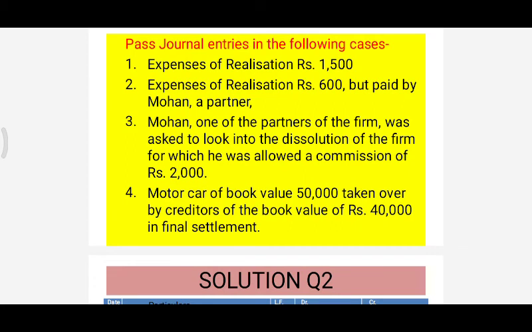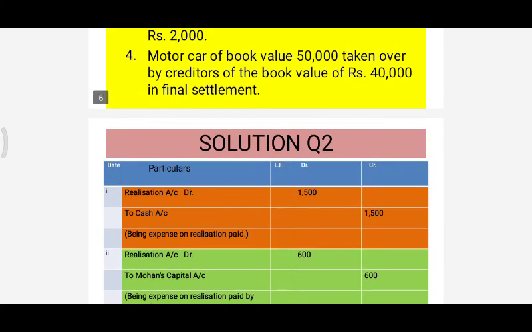Then we have the second entry: expenses of realization rupees 600 but paid by Mohan, a partner. What does it mean? The realization expenses were 600 rupees, but instead of the firm, Mohan paid them. The firm did not pay at that time. Now the firm will give that money to Mohan, but remember, not in cash. The firm will give this money to Mohan through his capital account. So the entry will be realization account debit to Mohan's capital account, being expense on realization paid by the partner.